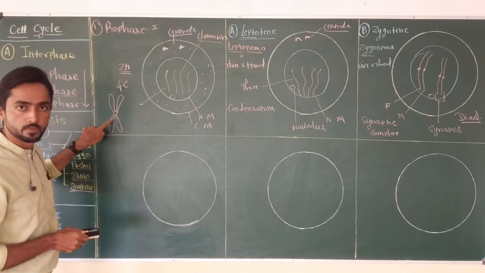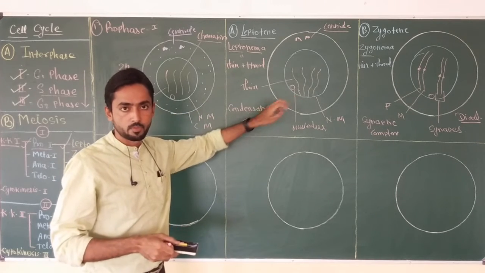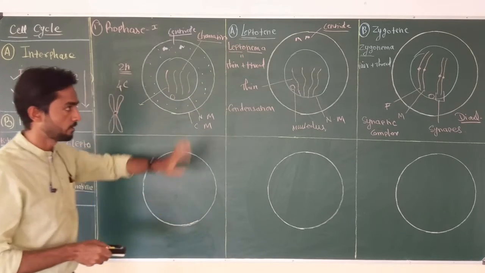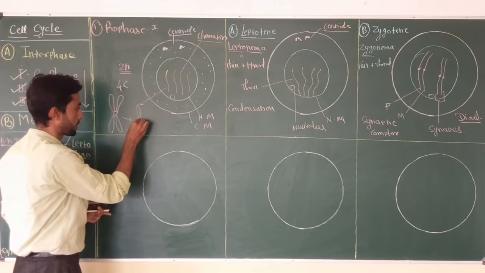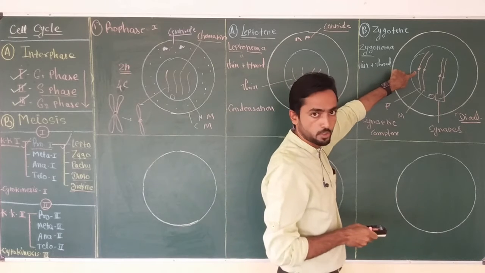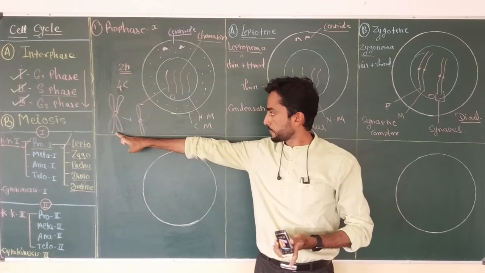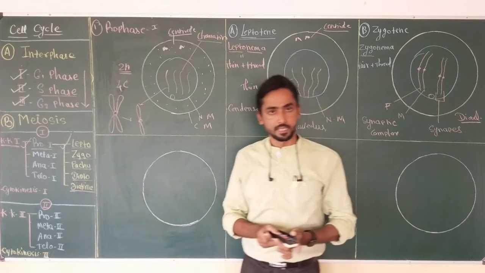It will look like an X. But due to condensation, or due to the thread-like appearance, they will look inside the nucleus like this. Here I have drawn a simple thread-like structure of the chromosome, but remember that this chromosome is actually X-shaped and has double the quantity of DNA.